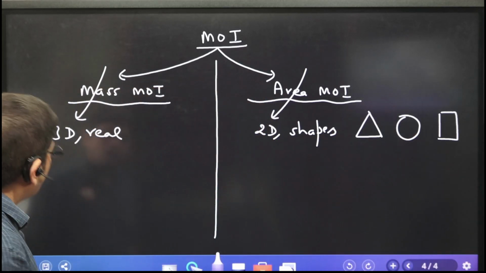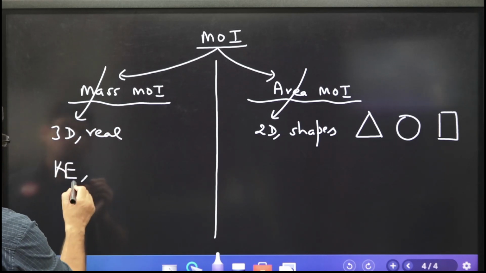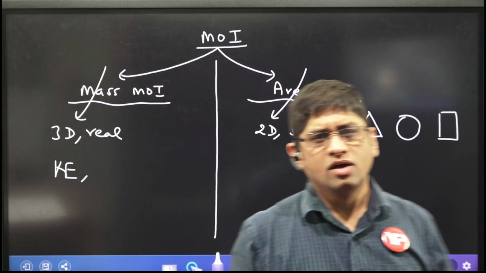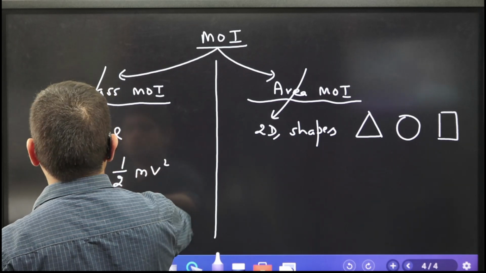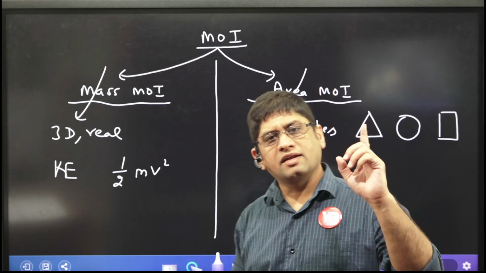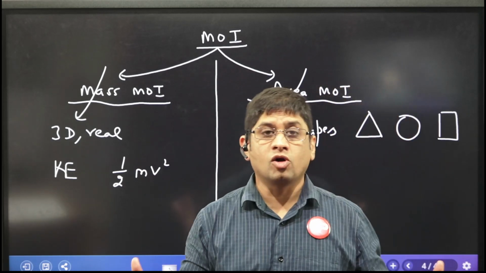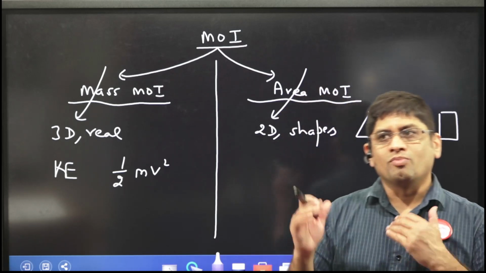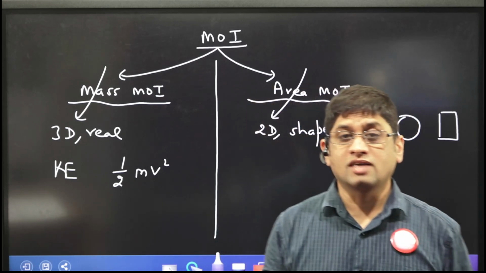Okay, now for three-dimensional bodies, whenever you have to find out kinetic energy, it is a real body, you know, because how do you calculate kinetic energy? Sir, mass should be there to calculate kinetic energy. What is the formula of kinetic energy? Kinetic energy का formula is half of m into v square, right? Mass किसका होगा? जो real body है. Do you calculate mass of a rectangle? No, sir, we don't calculate mass of a rectangle. So mass is calculated for three-dimensional bodies or the real bodies, and hence kinetic energy is calculated for that.